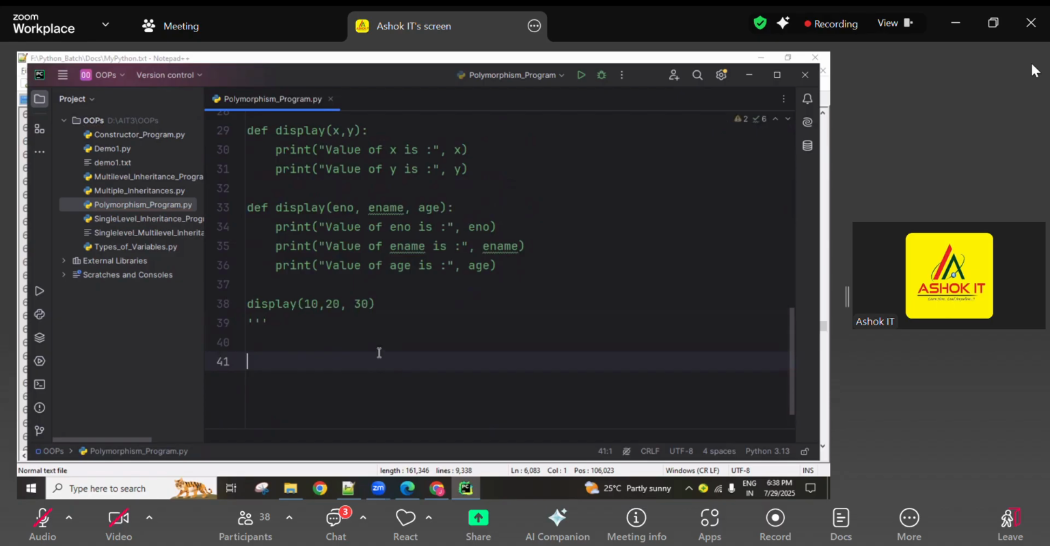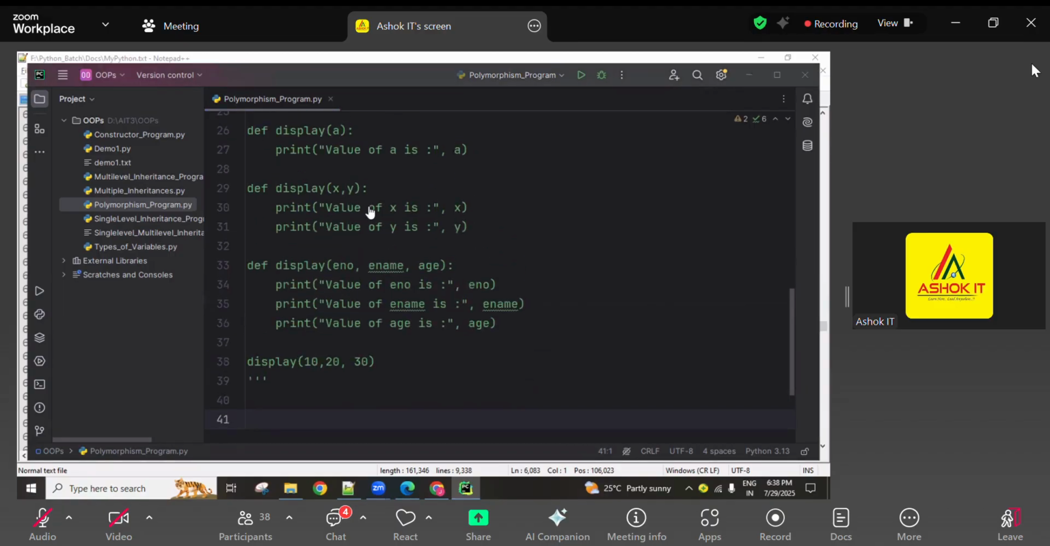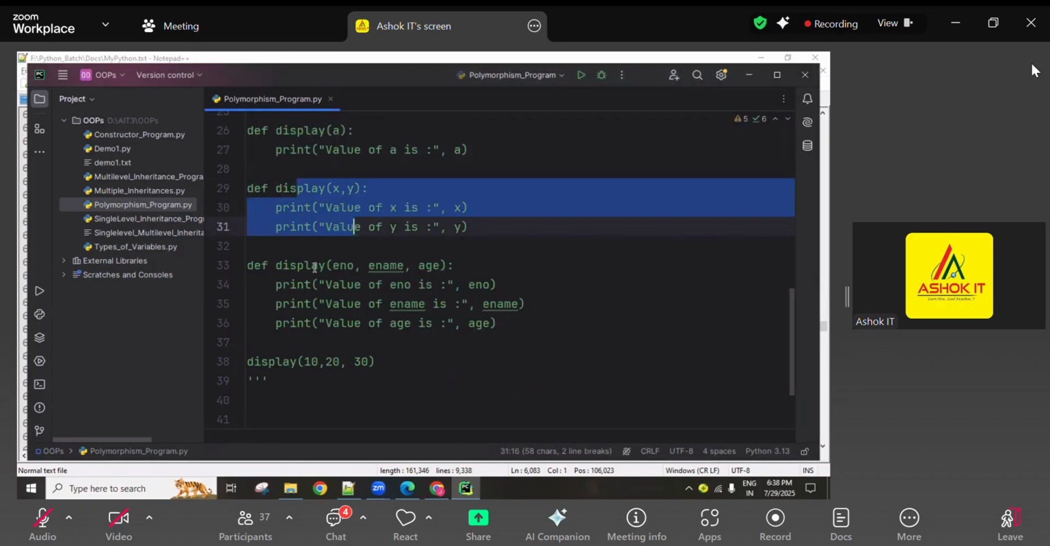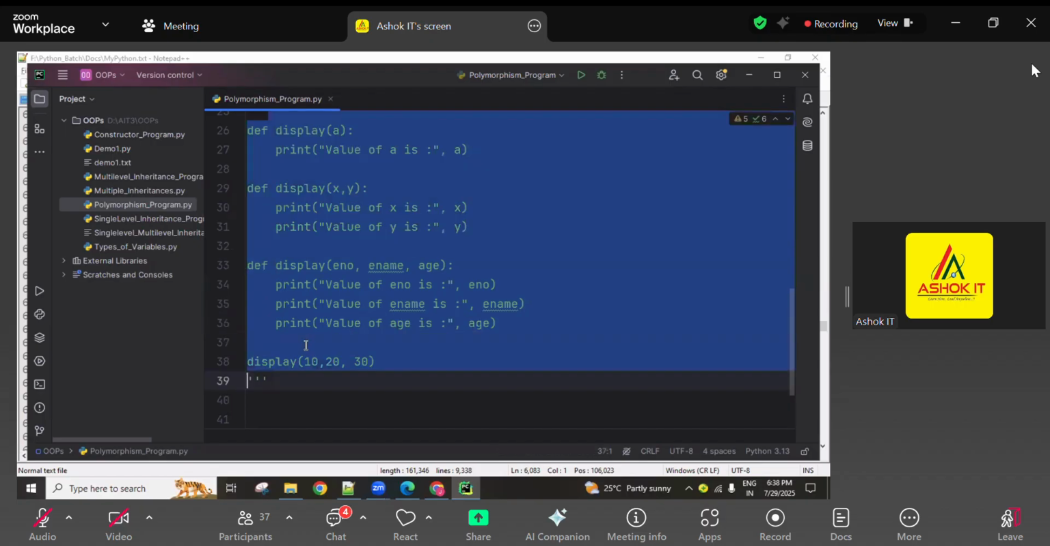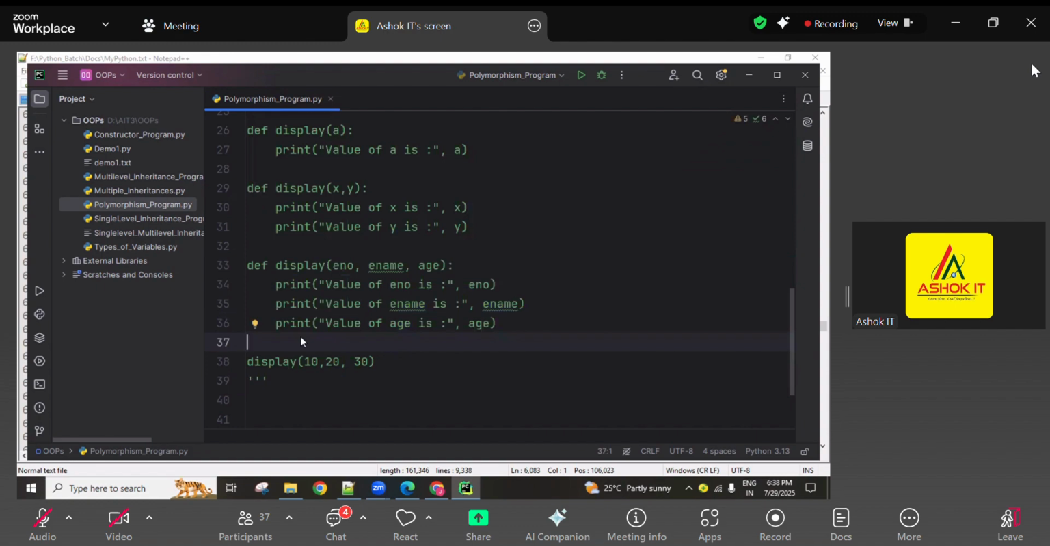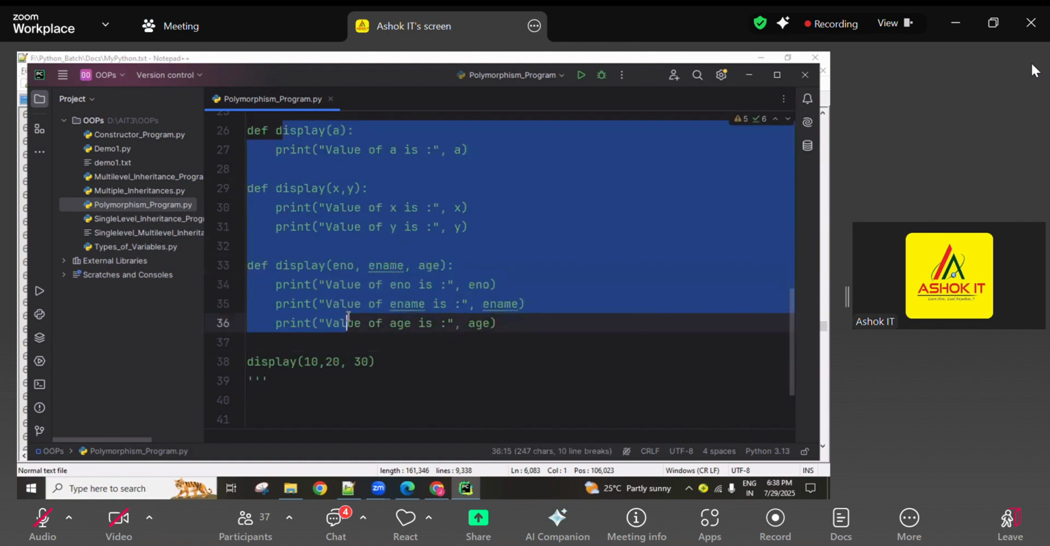Now, I want to work with polymorphism completely in Python, guys. It means all three functions I want to execute. If I'm sending one value, this one I want to execute. If I'm sending two values, this one I want to execute. If I'm sending three values, this one I want to execute. But by default, only the latest one is available in memory. I want to make all of them available in memory. So how to do it? By default, not supporting. We have to do it externally.